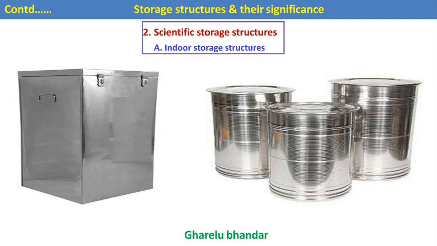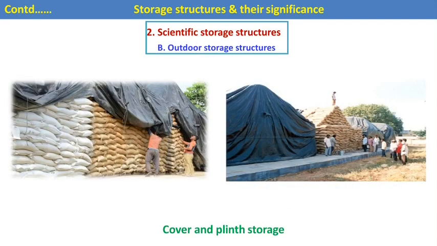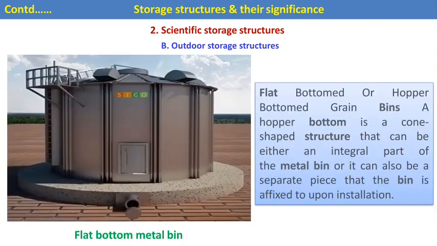Then this is also the Gharelu Bhandar. It is made from steel and aluminum. It is mostly used in our house to store different crops, different grains. Then this is the covered and plinth storage, mostly used in large-scale storage.